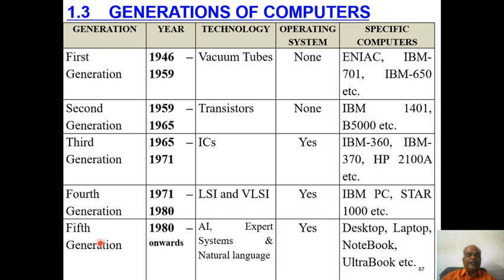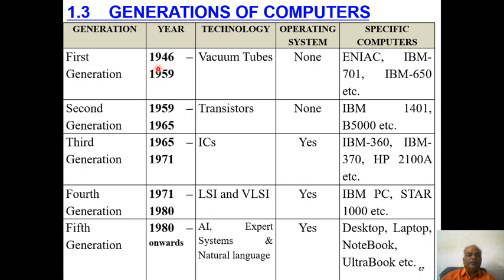So all of you carefully remember the years and the technologies. These two are very important. First generation, from which year to which year, and what was the technology. Second generation and technology. Third generation years and technology. Fourth generation years and technology. Fifth generation years and technology.